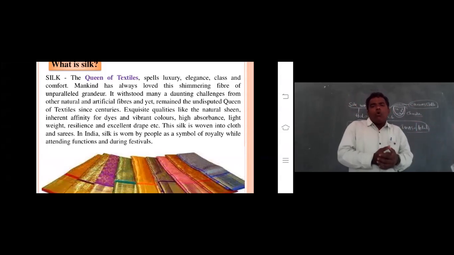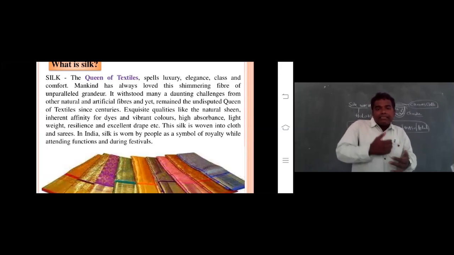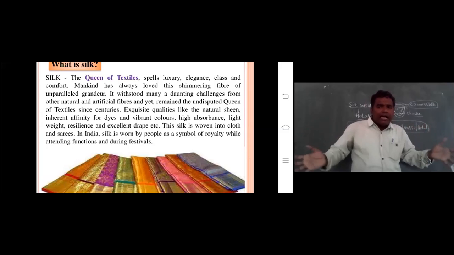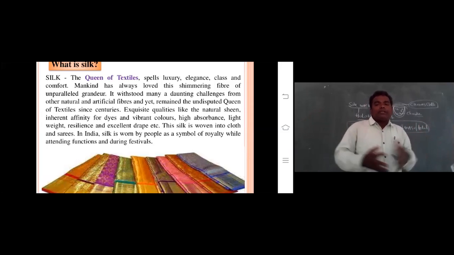Silk is worn as cloth and saris in India. Silk is worn by people as a symbol of royalty. The people wearing saris and clothes look luxurious. They look like royalty, like a queen, like a king, while attending functions during the festivals.